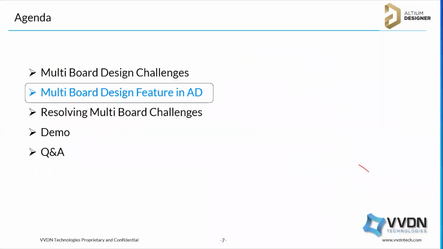So now we can see what features we have in Altium to resolve these issues.